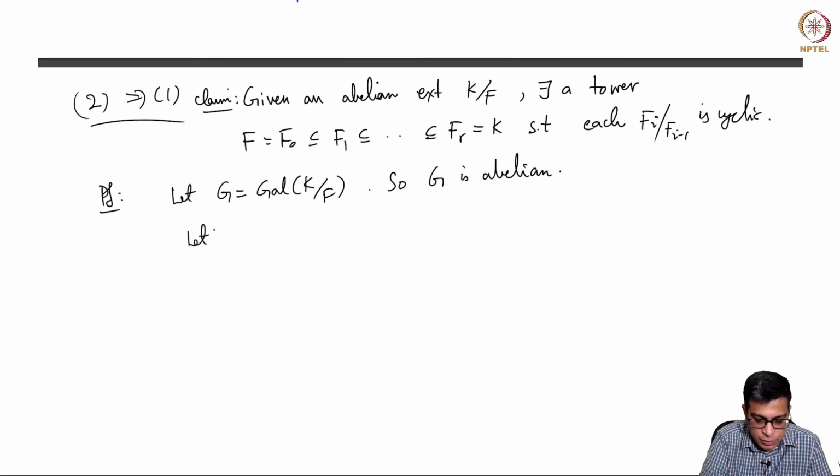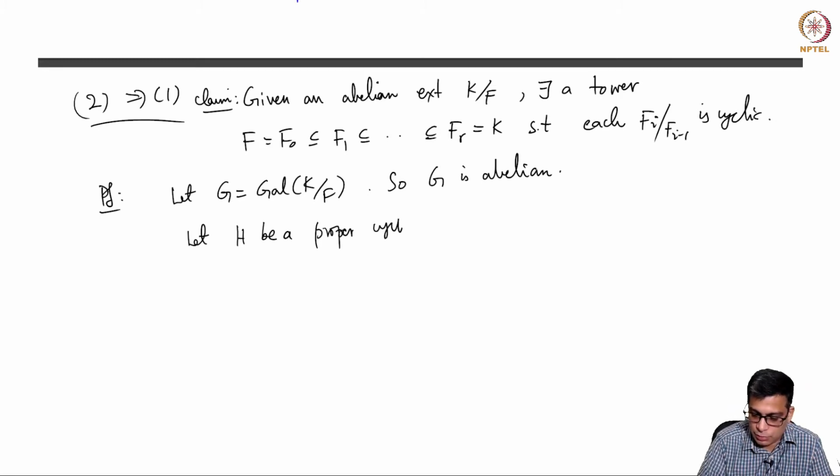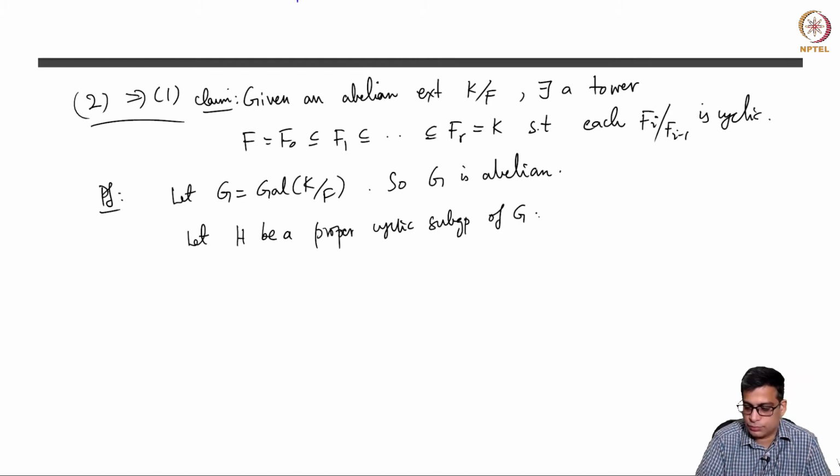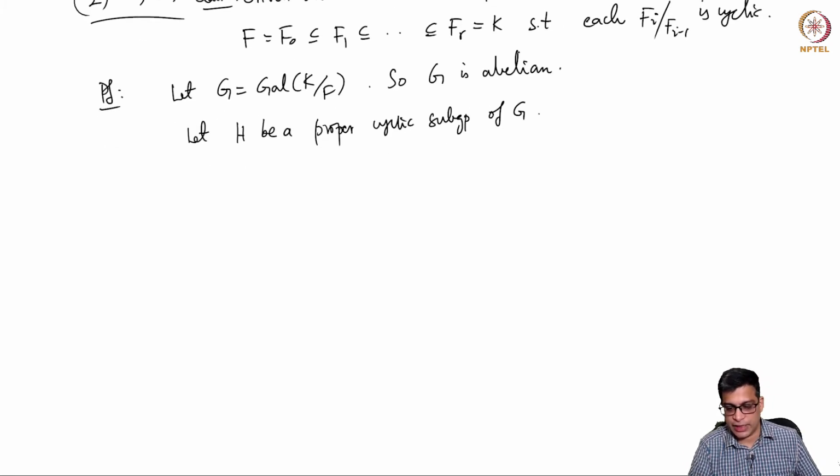So let H be a proper subgroup of G. Of course, if G is cyclic, then we are done, because K over F is a cyclic extension.